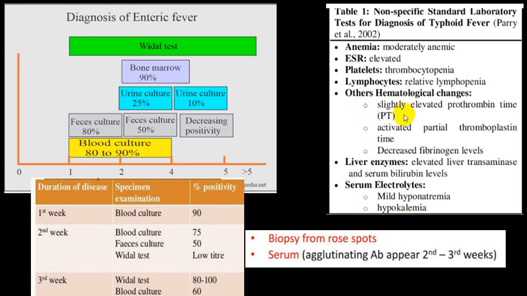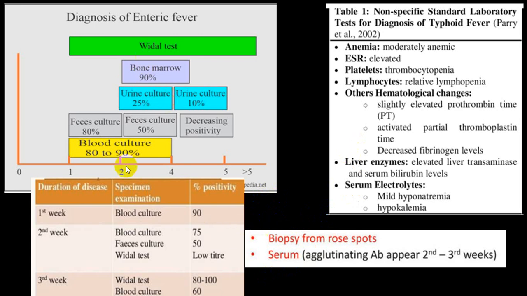These are some of the additional findings you might come across which will help you during treatment, but they do not help you in confirming the diagnosis of enteric fever. Very rarely you can have a biopsy from the rose spot, but it is absolutely very rarely done. But the most important test is the agglutination test, which is very easy and can be helpful.